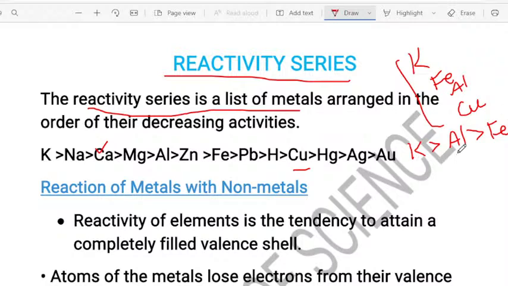So potassium is more reactive than aluminum. Aluminum is more reactive than iron. Iron is more reactive than copper. So ಈ ರೀತಿ ನೀವು ಎಕ್ಸಾಮ್ ಅಲ್ಲಿ ಬರಿಬೇಕಾಗತ್ತೆ. ವೆರಿ ವೆರಿ ಇಂಪಾರ್ಟೆಂಟ್. ಅರ್ಥ ಆಗ್ತಿದೆ ಅಲ್ವಾ?